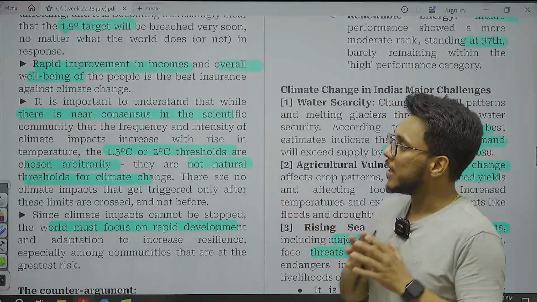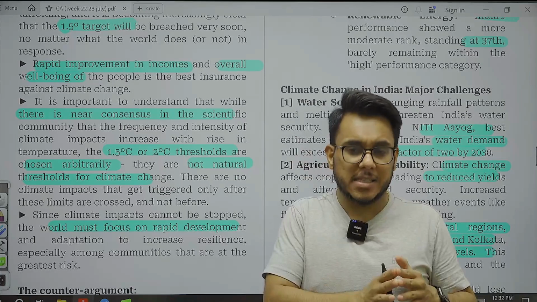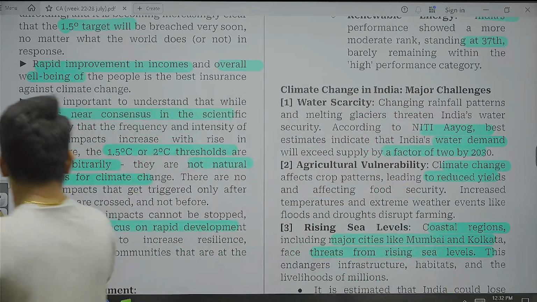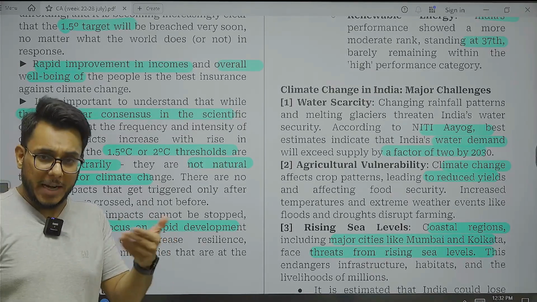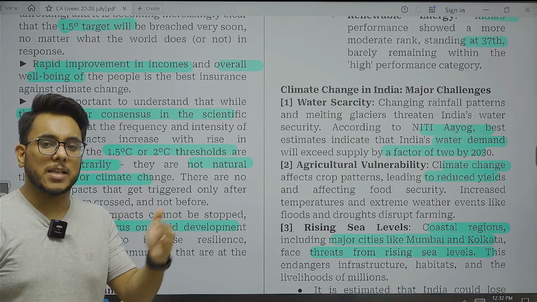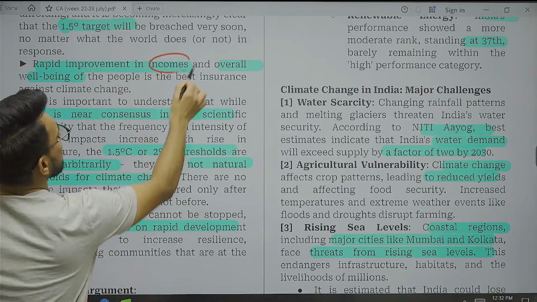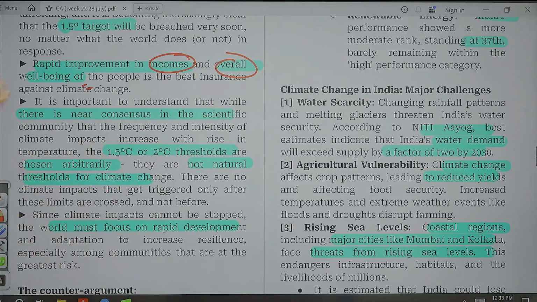It will be breached. At the same time, it is also being said that as people suffer, developing countries will suffer. So there needs to be rapid improvement. Investments are to be made by national governments as well as through international institutions, on how people's incomes and the overall well-being of the people can be improved. So this is something that they have provided.